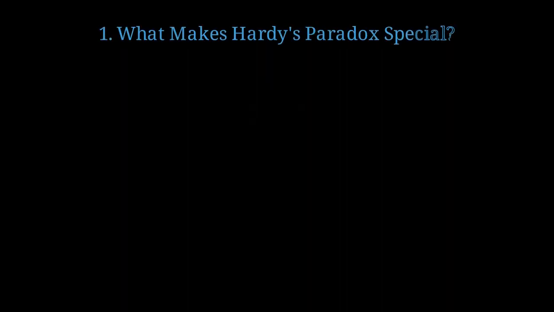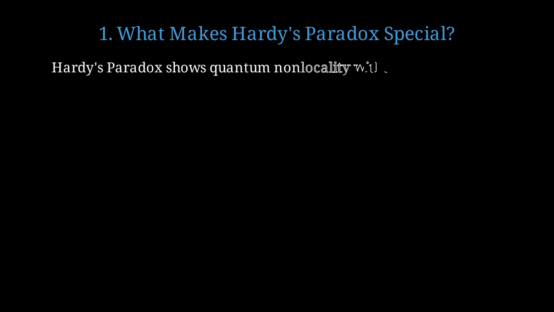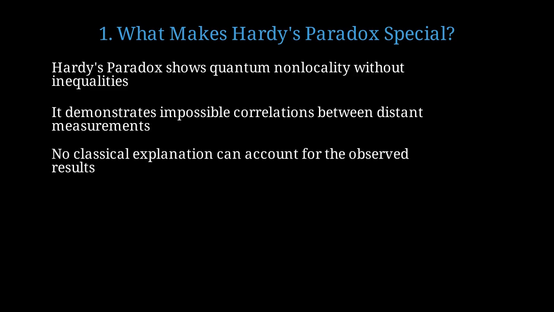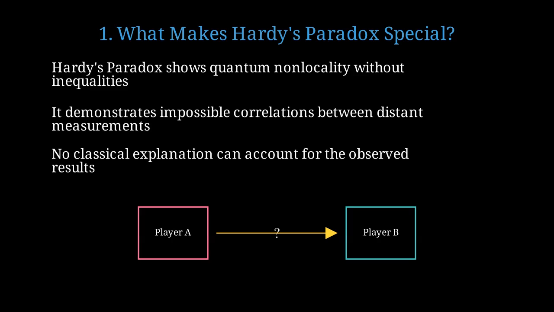Let's understand what makes Hardy's paradox such a powerful demonstration of quantum mechanics. Unlike Bell's theorem, which uses statistical inequalities, Hardy's paradox provides an all-or-nothing proof of quantum non-locality. It reveals correlations between measurements at distant locations that simply cannot exist in any classical theory. The beauty is that no classical local realistic theory can explain what we observe, making it a definitive proof of quantum weirdness. Picture two players in separate sealed rooms. What one player does affects what the other observes, but we cannot trace any causal connection between them.